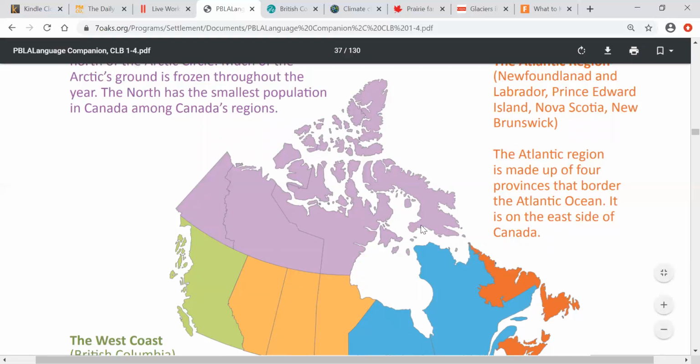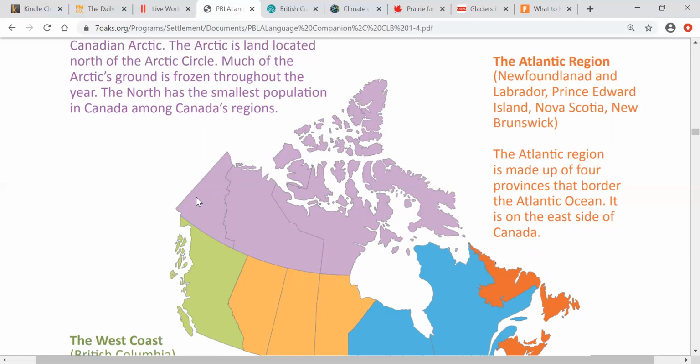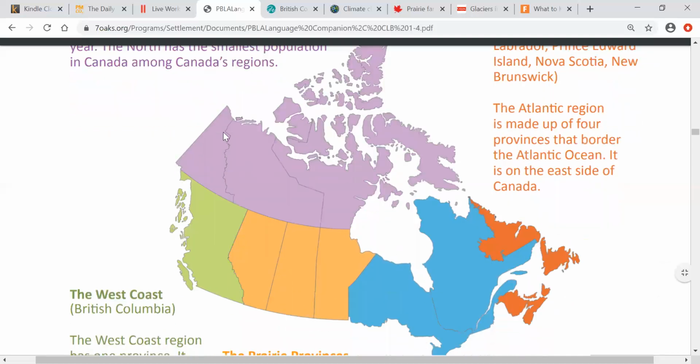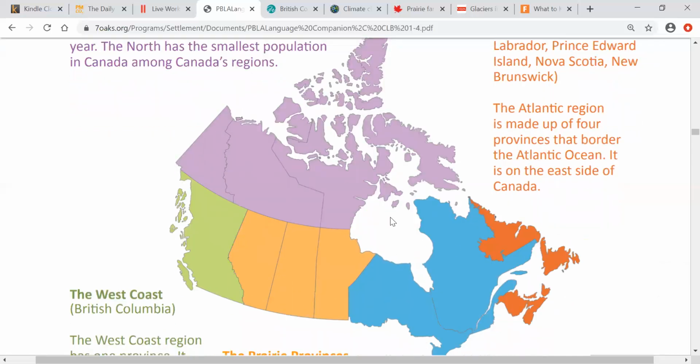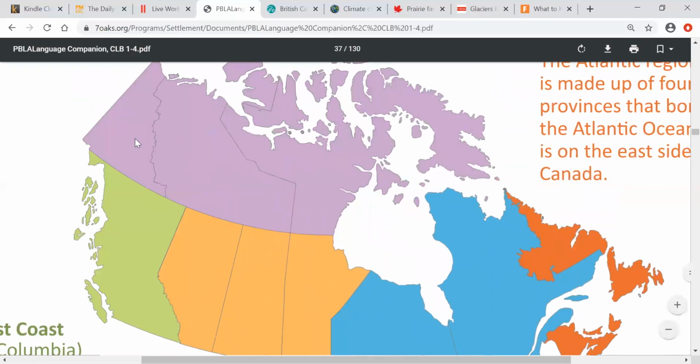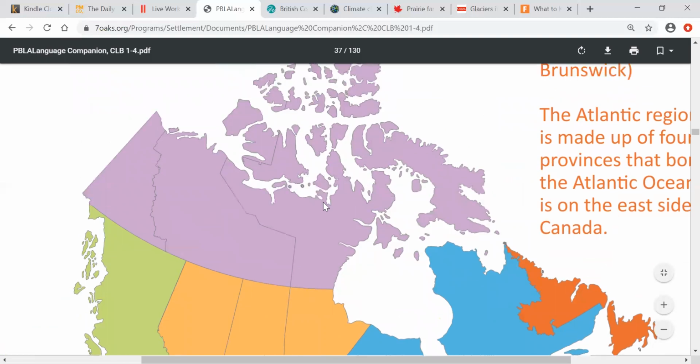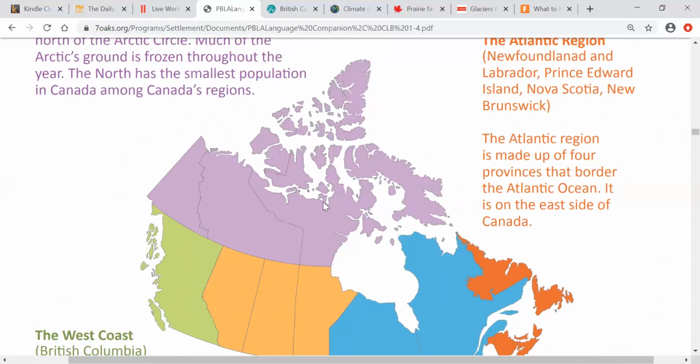You will tell me, maybe it's very cold in the North region, right? There's not much farmland, right? I think when I see the picture that the 3 territories are in the north. Yes, you are right. Let's read more.